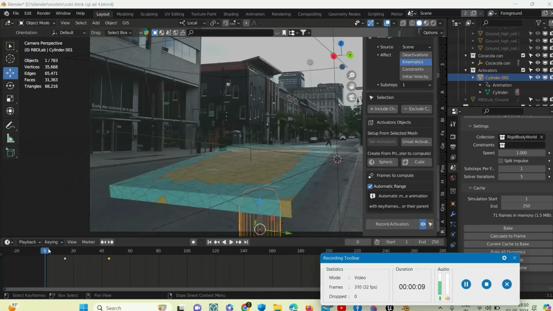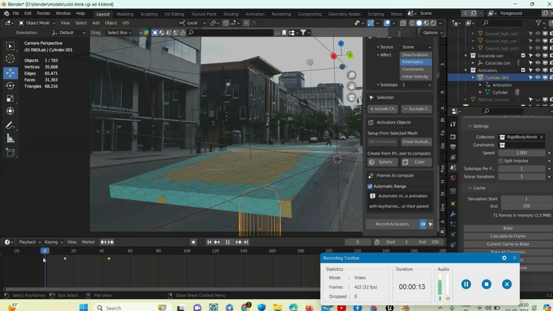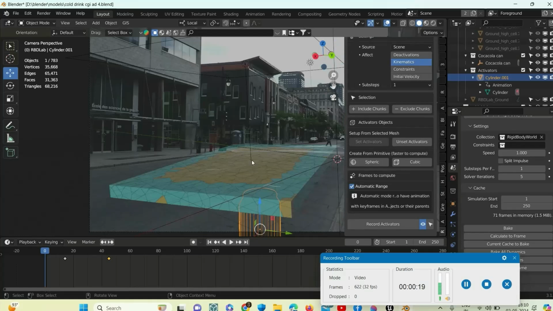As I have put the keyframes in the movement of this can bottle, now we will record that activator so that the land will not fall completely. It will open up only the part in which the can touches the road.